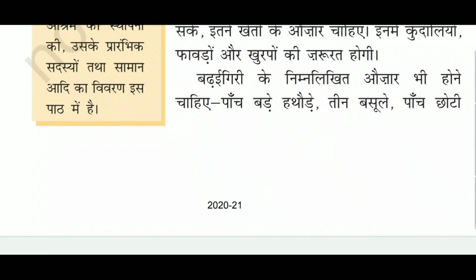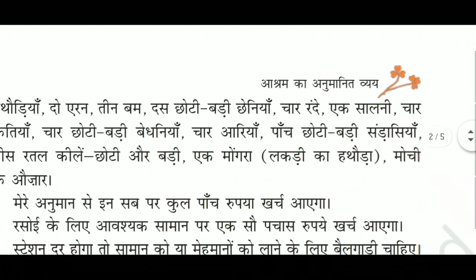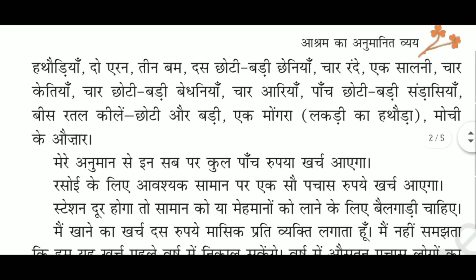बढ़ईगिरी means carpentry. बढ़ईगिरी के निम्नलिखित औजार भी होने चाहिए. So there should also be enough tools for carpentry. 5 बड़े हथौड़े, 5 big hammers, 3 बसूले, 3 stone hammers, 5 छोटी हथौड़ियाँ, 5 small hammers, 2 iron, 3 bum, 10 छोटी बड़ी छेनियाँ.